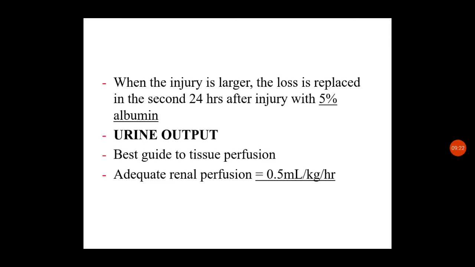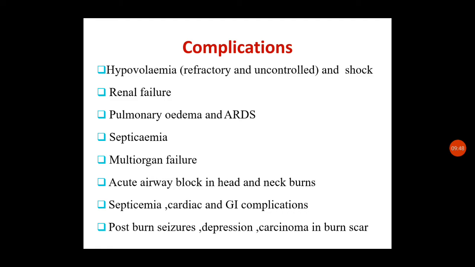So this is adequate perfusion, and we have to monitor and balance the IV infusion against the different types of body fluid losses, and measure the urine output. We have to find out whether the person is getting adequate tissue perfusion. So urine output should be 0.5 ml per kilogram per hour. So this is about the management of a burn child.